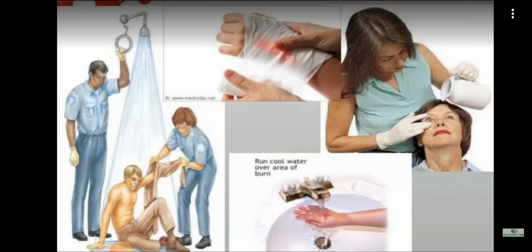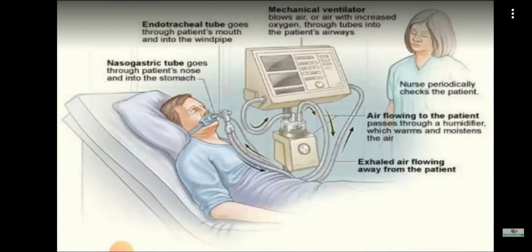Then fluid resuscitation, of course there is hypovolemia, so we have to go for fluid resuscitation. Then to monitor the input and output, better to go with urinary catheterization. Then tetanus toxoid can be given. Proper monitoring of the patient, like BP, oxygen saturation, pulse rate, everything has to be monitored at regular intervals.